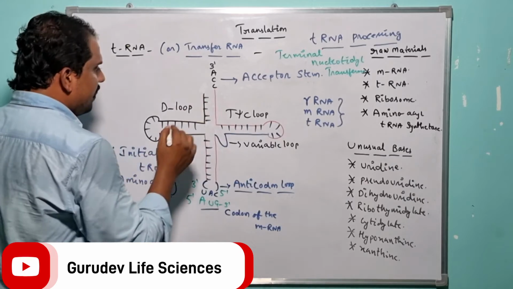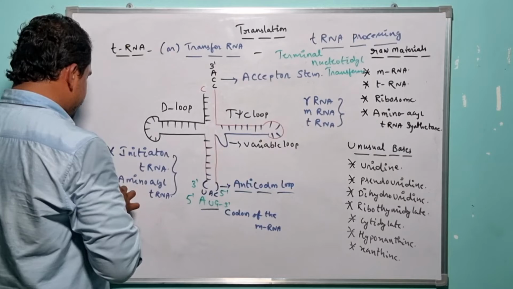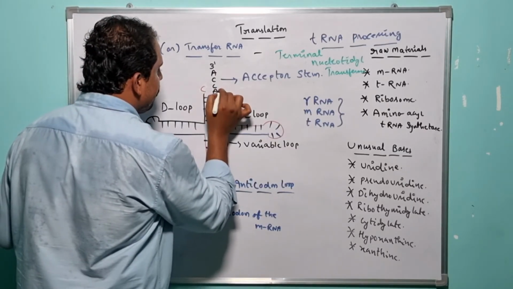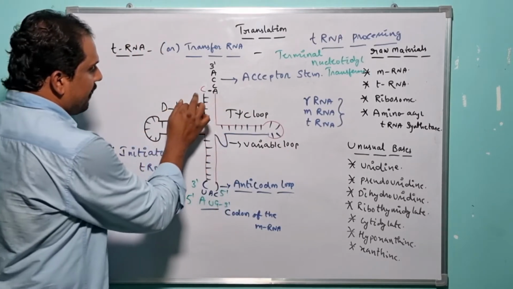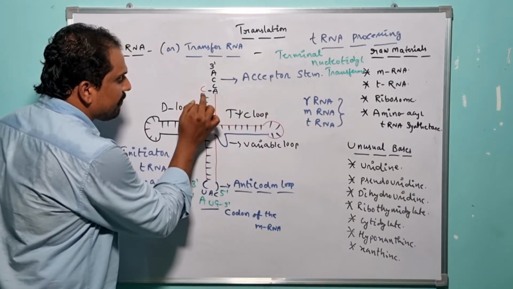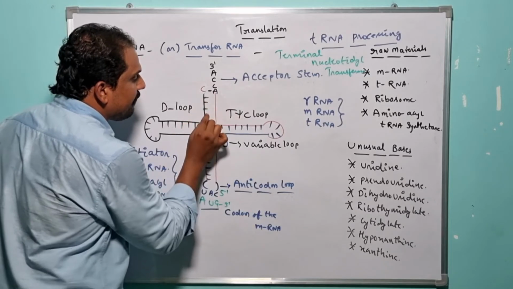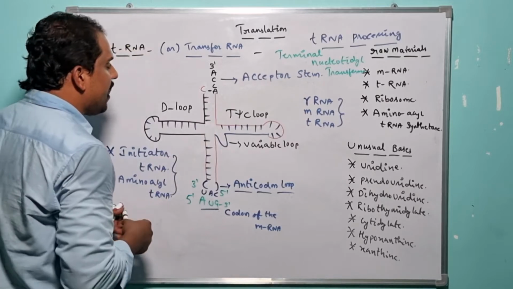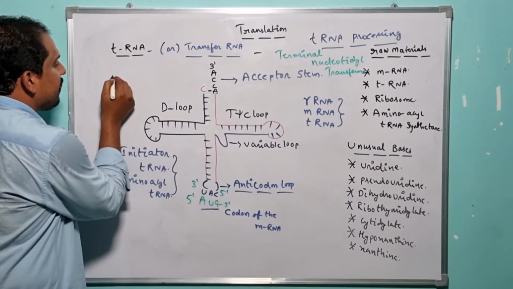There is an availability of one unusual base and it is nothing but what? C. And adjacent to C, there is an availability of one more specific nucleotide and it is nothing but what? Adenosine, right? At the extreme 5' end, there is a cytosine nucleotide, and adjacent to the specific cytosine nucleotide, there is an unusual base, and it is nothing but what? Adenosine.